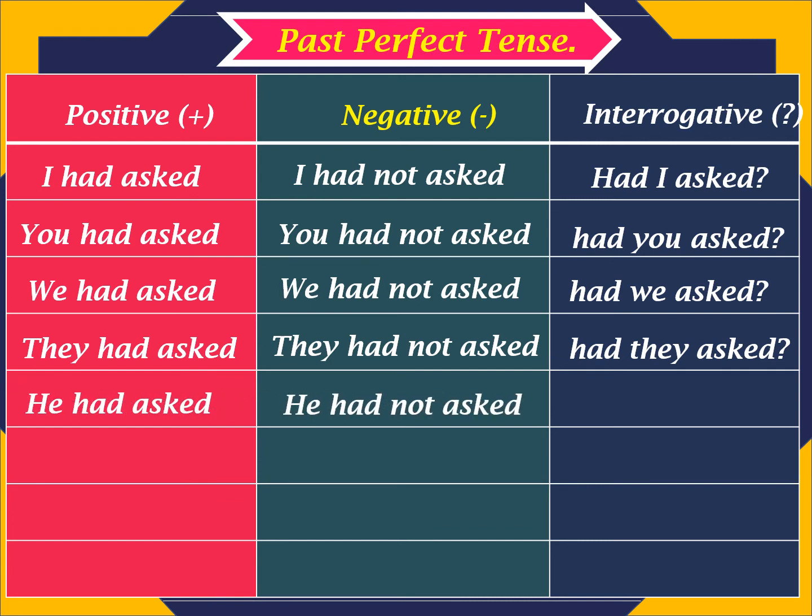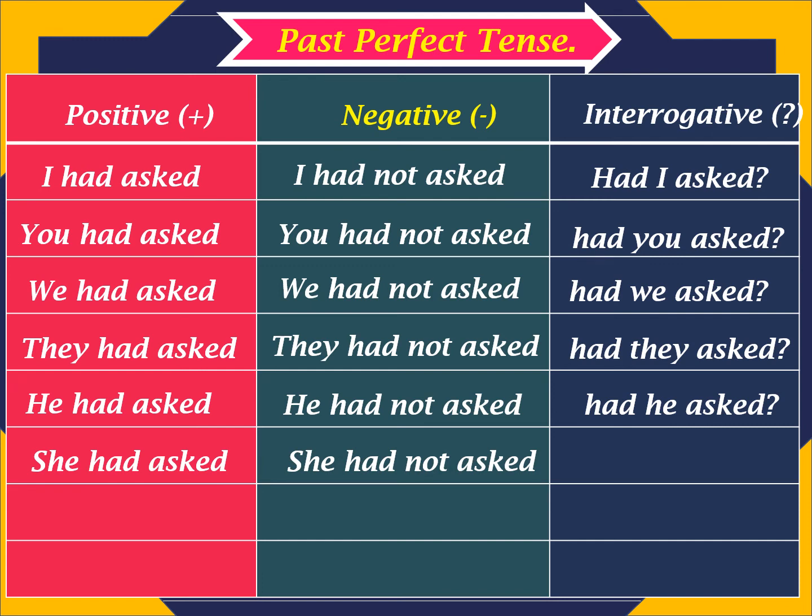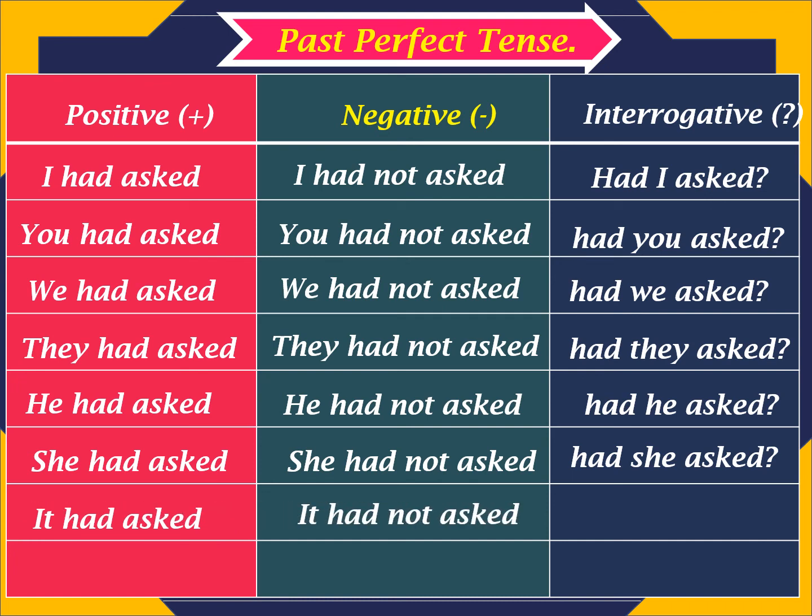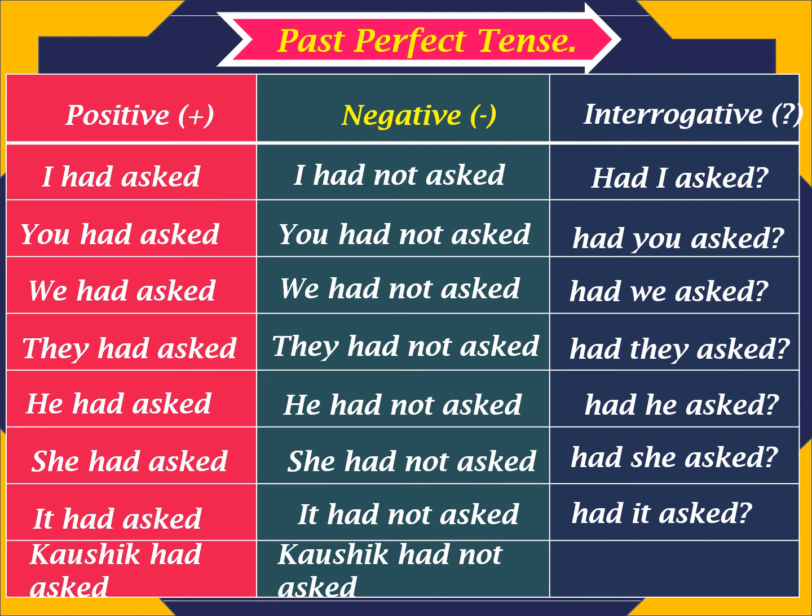He had asked. He had not asked. Had he asked? She had asked. She had not asked. Had she asked? It had asked. It had not asked. Had it asked? Kaushik had asked. Kaushik had not asked. Had Kaushik asked?